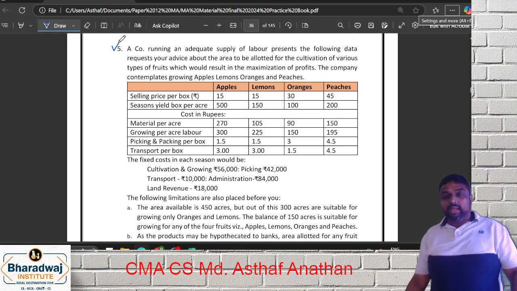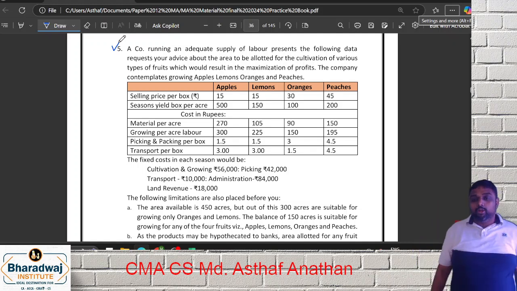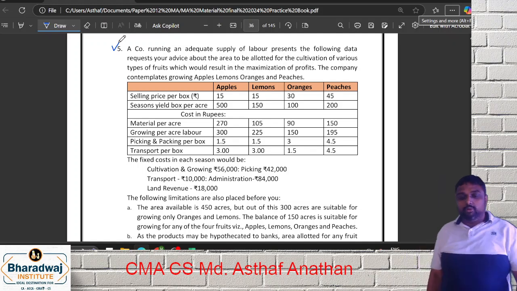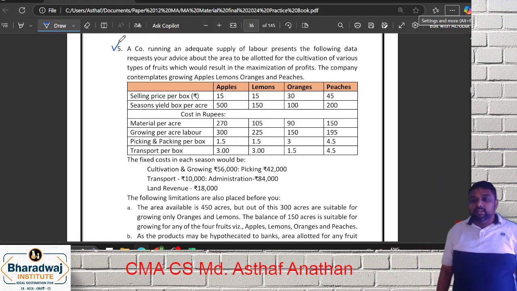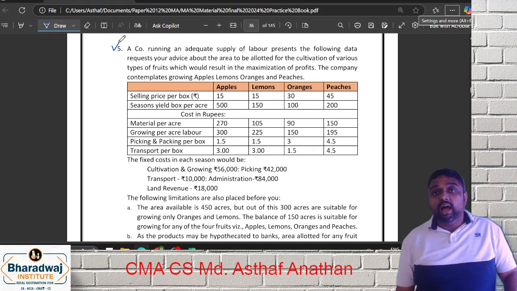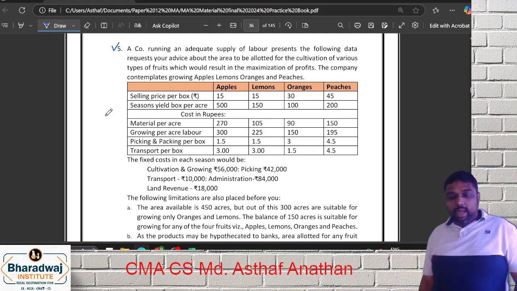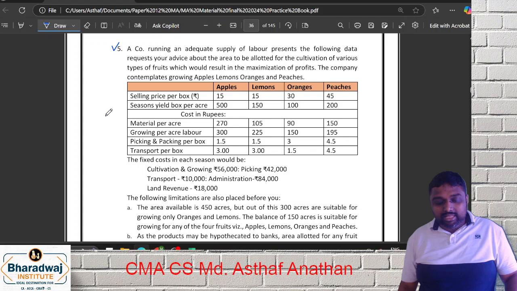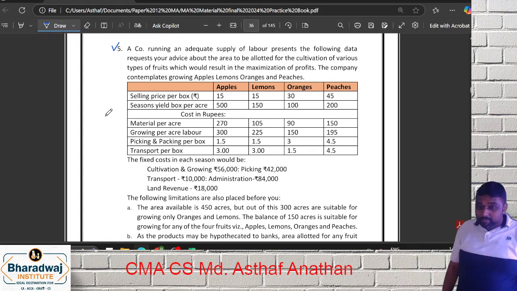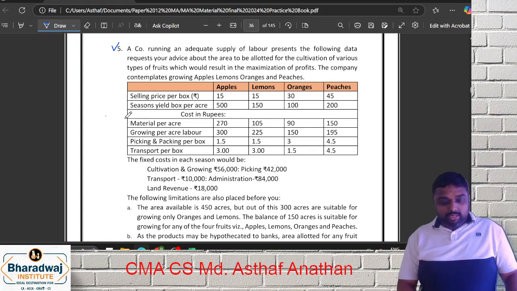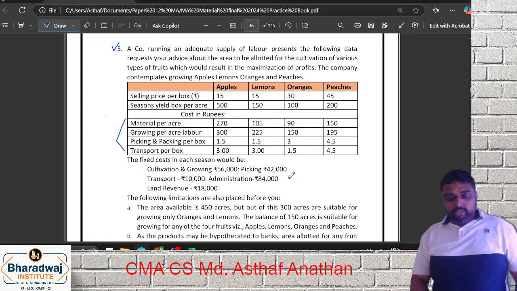A company has an adequate supply of labor. Present the following data. Request your advice about the area to be allotted for various types of fruits which would result in the maximum profit. The company contemplates growing apples, lemon, peach, and orange. They are given the details. Selling price per box is given. Yield per acre. Some of the expenses are per box, some of them are per acre. Fixed cost is given. Total area is 450.